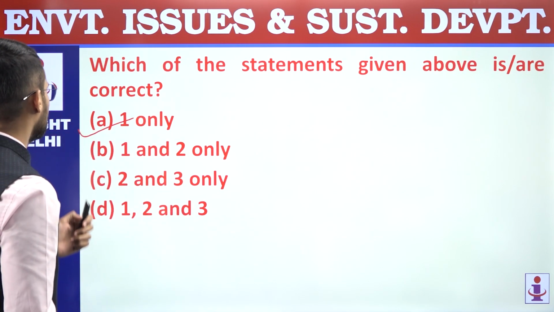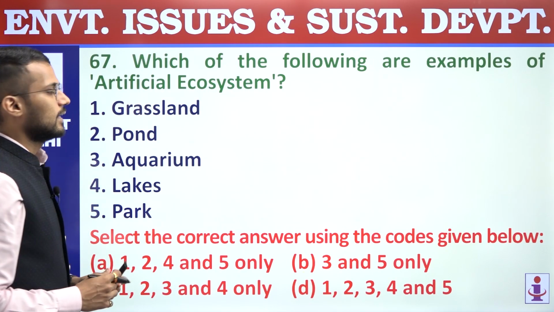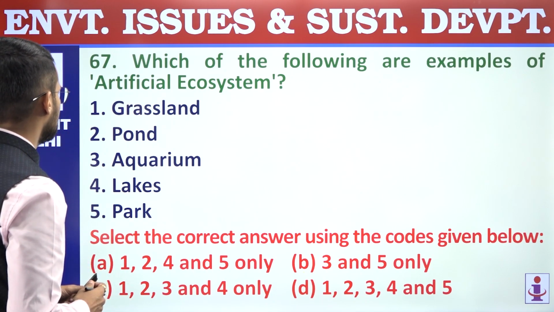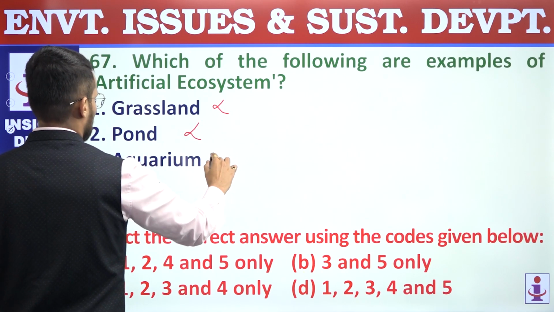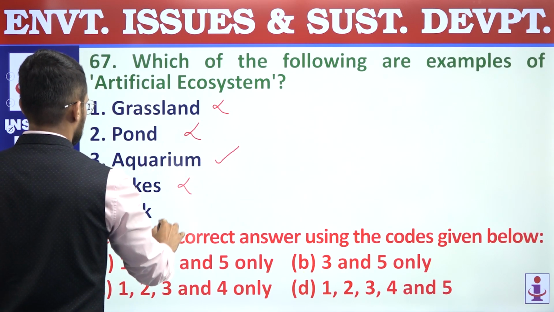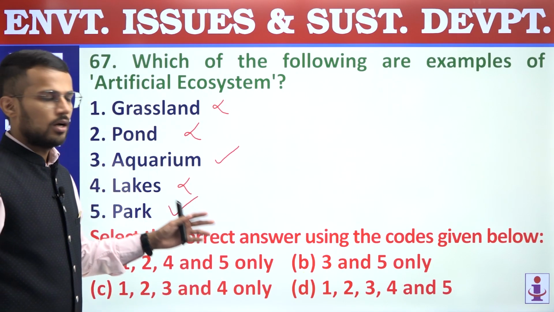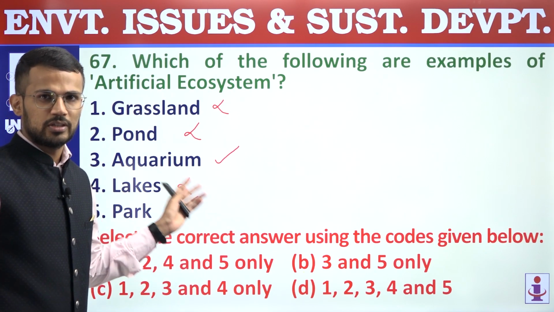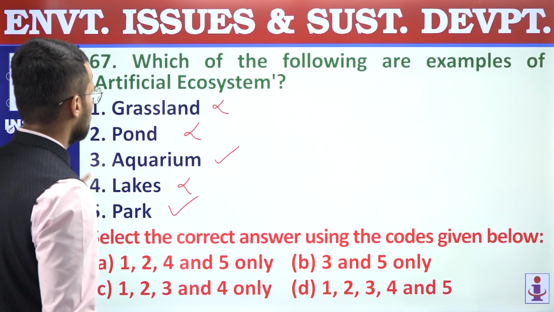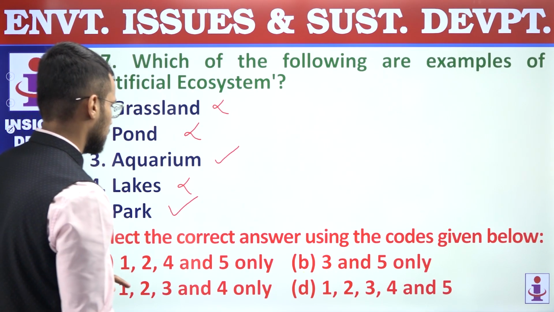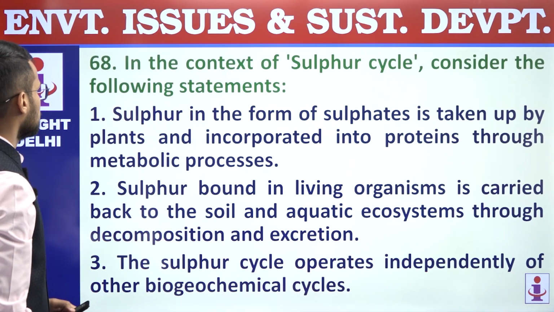66, answer is A. 67. Which of the following are examples of artificial ecosystems? Right, so grasslands are not artificial, ponds are also not artificial, aquariums are artificial, lakes are not artificial, parks are artificial. As it does not mention which park, we'll have to infer that it is talking about the parks that we have in different societies. So third and fifth are the artificial ecosystems, and that's why the answer is B, 3 and 5. 67, answer is B.